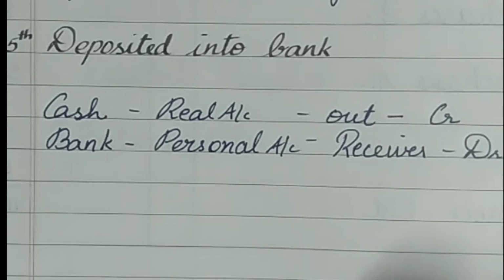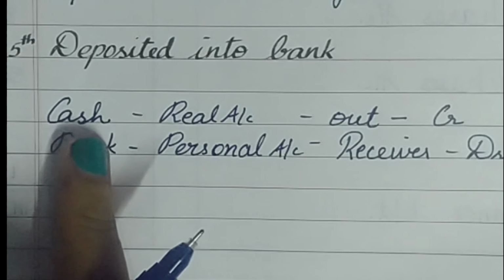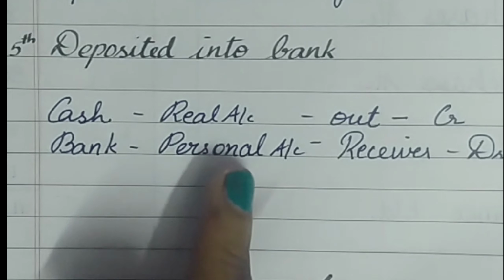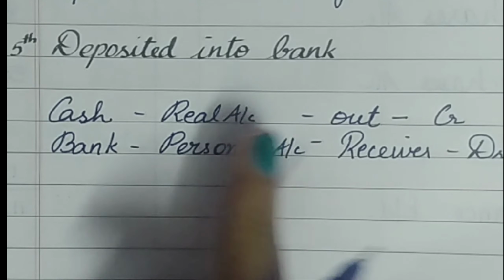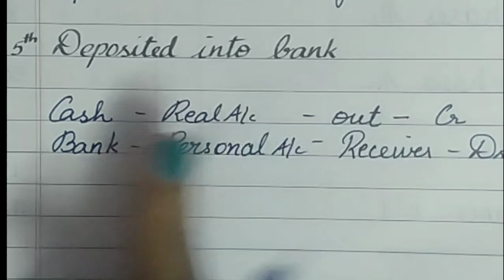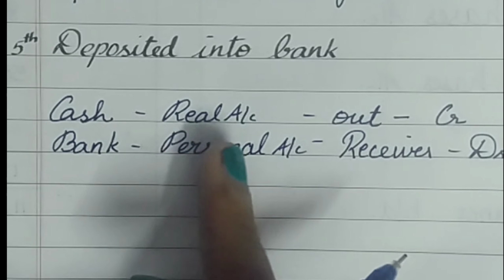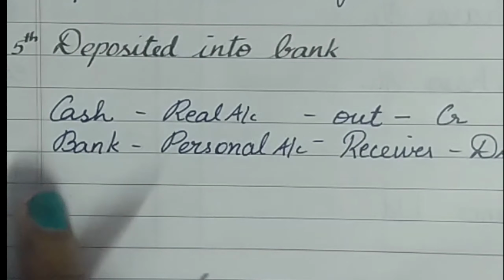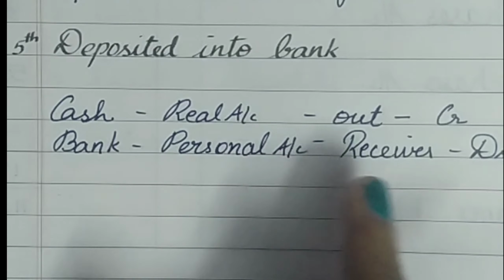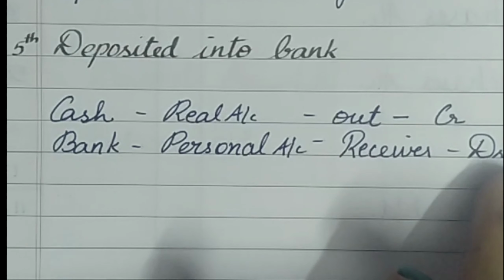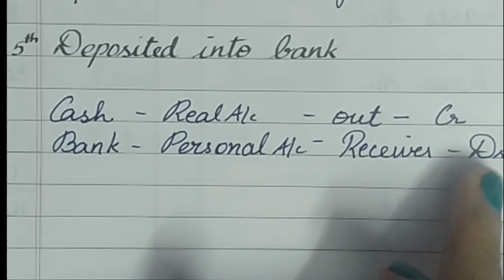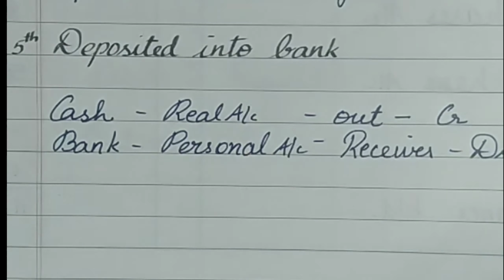The next transaction on 5th October is deposited into bank. The two accounts involved are cash and bank, and cash relates to real account and bank relates to personal account. So in real account, whatever goes out is being credited. Cash is deposited into the bank, therefore cash is going out of the business, and bank as a personal account receives the money, so debit the receiver. Therefore your journal entry is going to be bank account debtor to cash account.